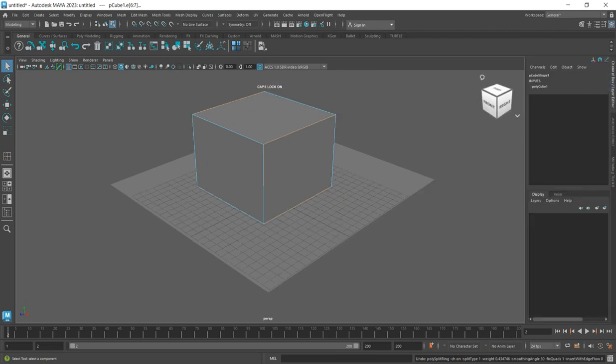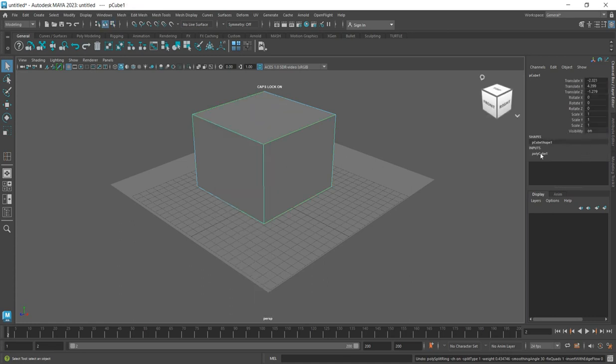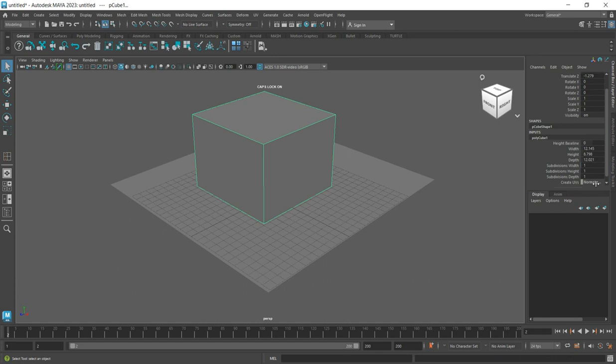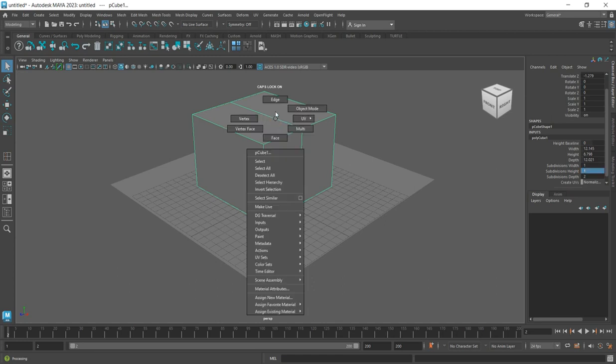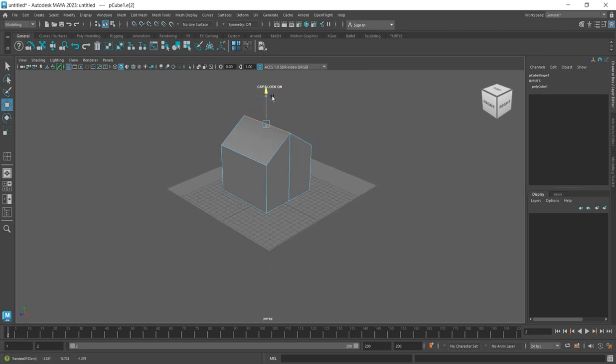Go to channel box, select this and select the object, this cube one. So depth divisions, then you click on depth, divide into 2. Okay, that is the middle. Then you select the edge from here and pull it up by using move. Can you see? So you have created the shape of the A.